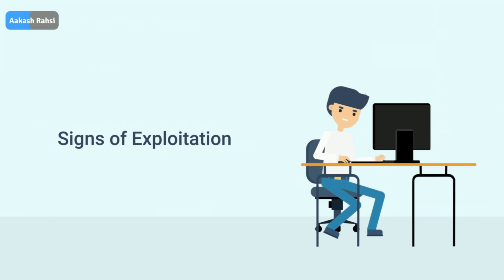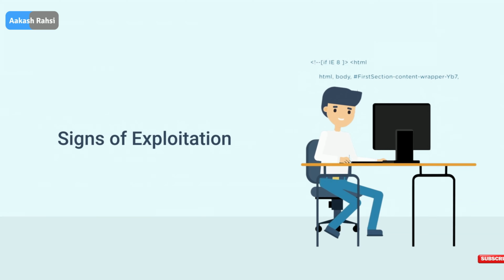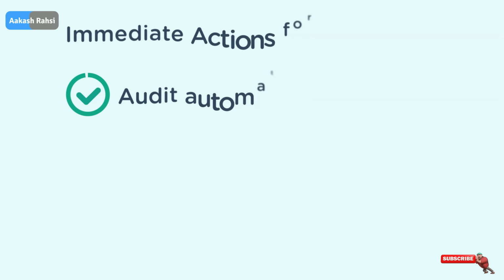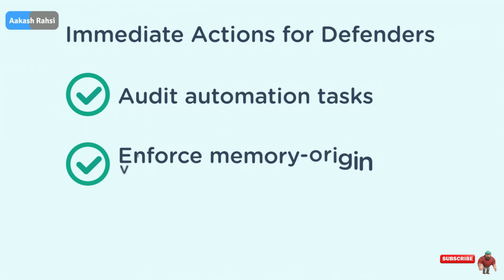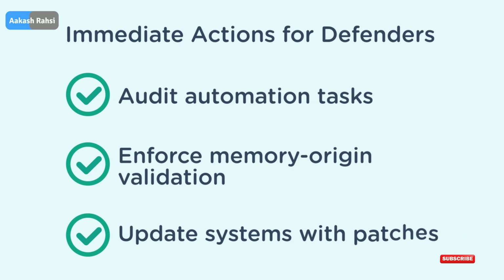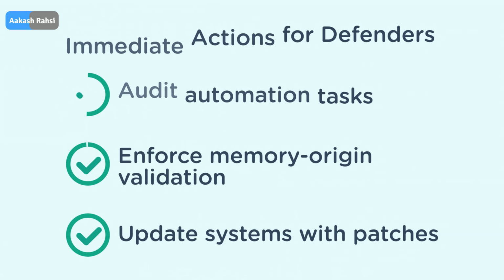Advanced defenders will notice unexpected process elevation without logs, tasks operating at higher privilege, and kernel-level drift. Immediate steps: audit all automation tasks, enforce memory origin validation, and update systems with Microsoft's patches for CVE-2025-32709.